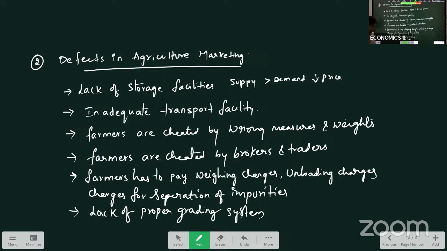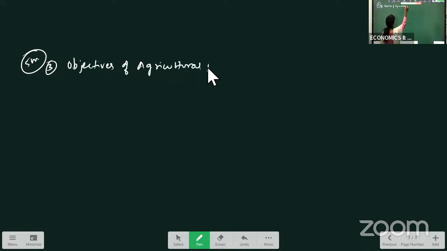Okay, now the next 5 marks question we will discuss is agricultural pricing policy. Your next 5 marks question will be: objectives of agricultural pricing policy.